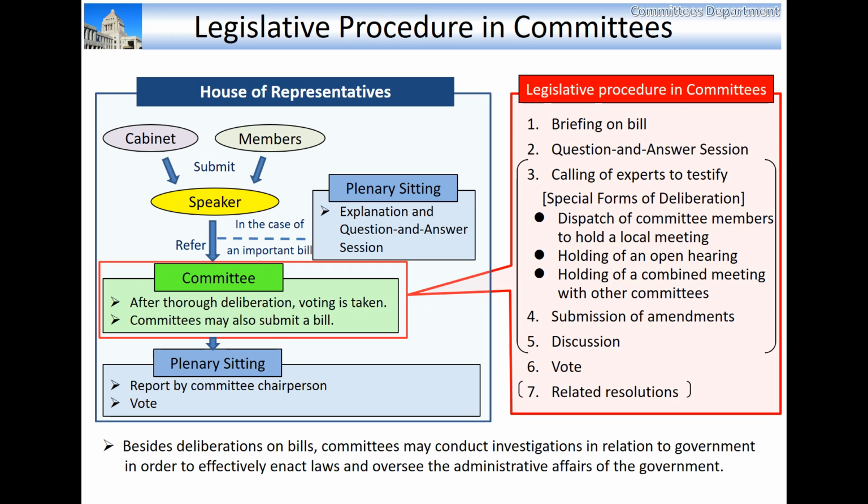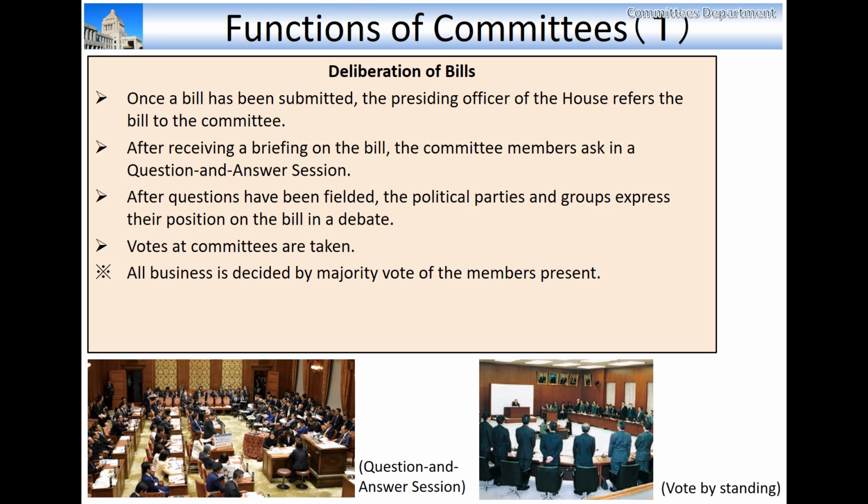As special forms of deliberation, committees may dispatch committee members to hold a local meeting, hold an open hearing, or have a combined meeting with other committees. After these, voting of the bill is taken.